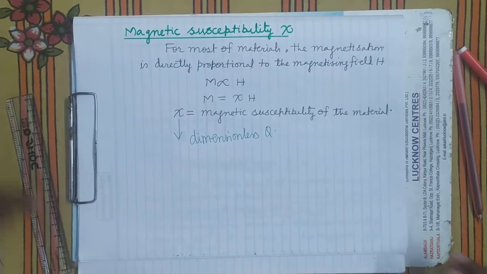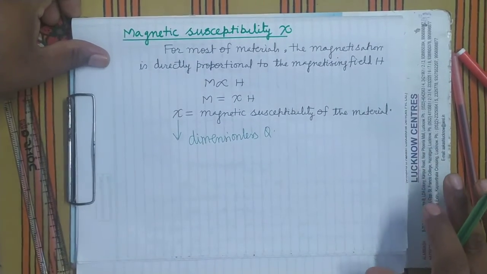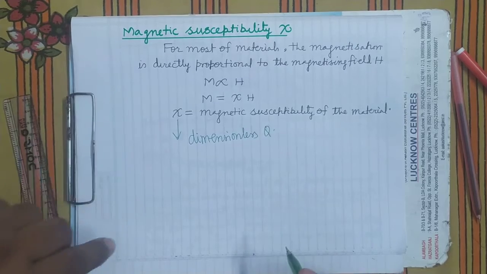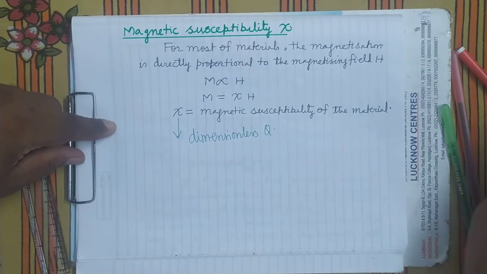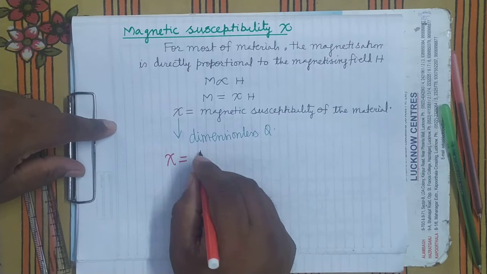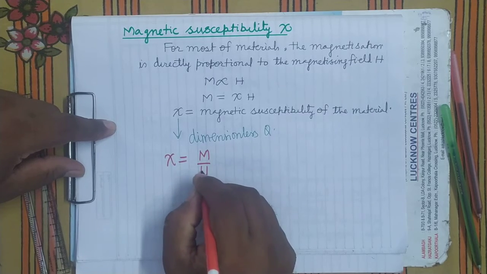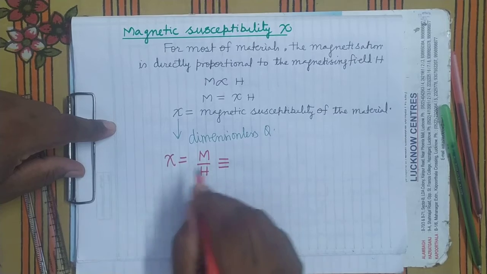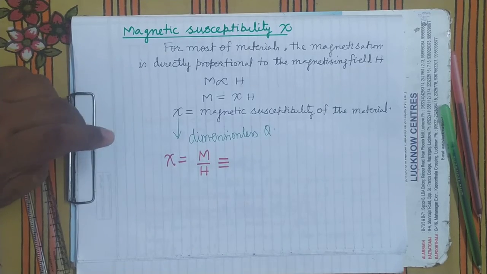And it is called the magnetic susceptibility of the magnetic material. So chi you can write as M upon H. How will you describe it numerically?